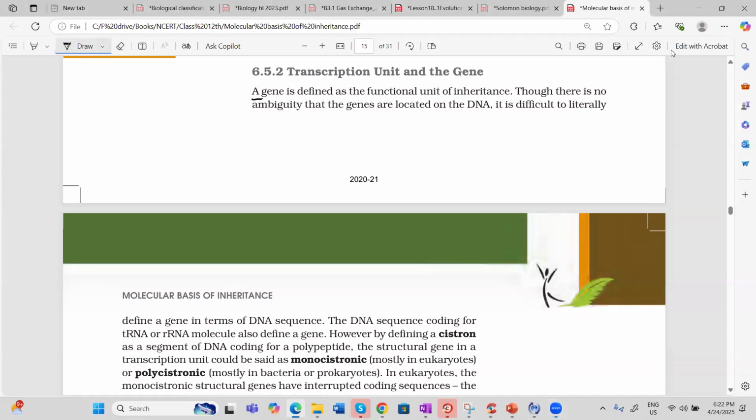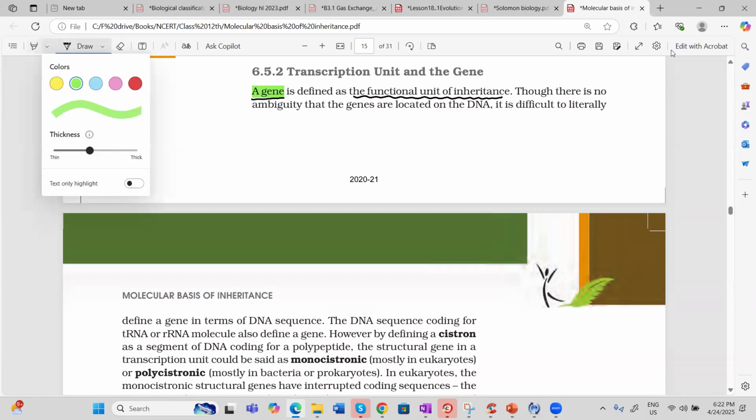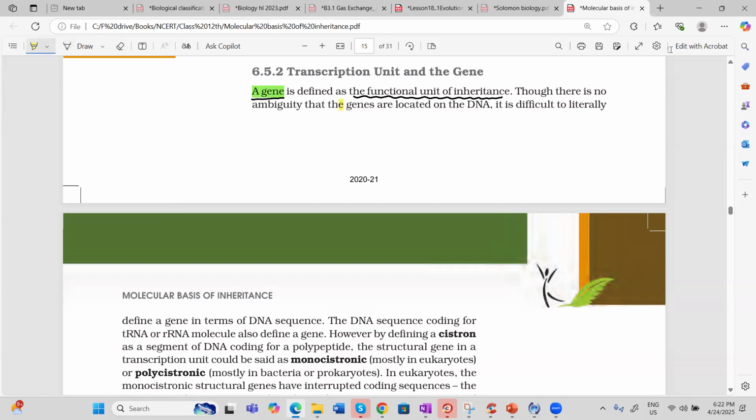Now, what is gene? Again, important question, please. It is a functional unit of inheritance. Gene is a functional unit of inheritance. And now we don't have any doubt about where genes are located. We know genes are located on DNA. Genes are located in DNA, on DNA.